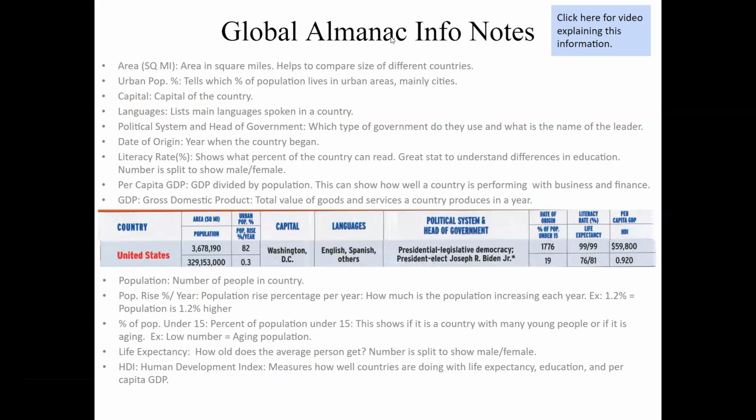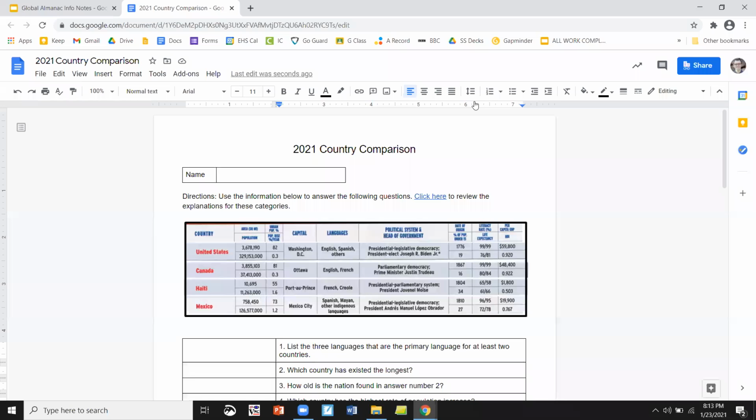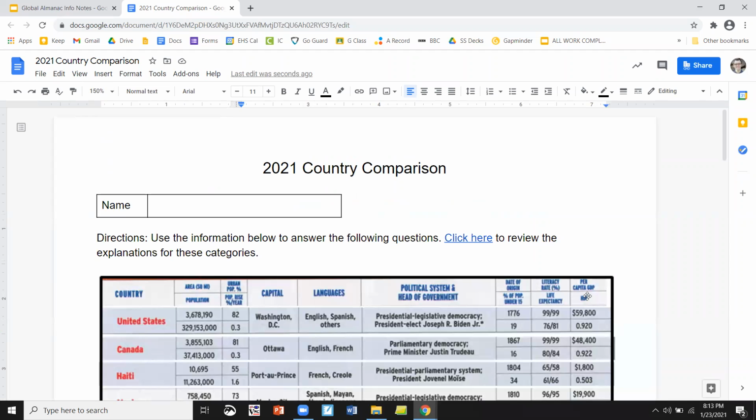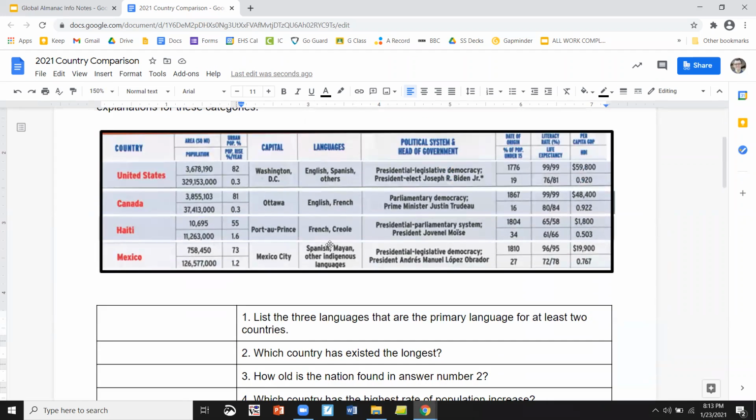Okay. Now let's move over and I'm going to show you the worksheet that you're going to be doing with this in just a second. Okay, so I moved forward to the worksheet that you have to work on. I'm going to click this little arrow and make it a little bigger for you to see. Good. So you'll be using this information to answer the questions. So I'll just run through them real quick. Number one, list the 3 languages that are the primary language for at least 2 countries. So look here and figure out, okay, which languages do I see at least twice between these 4 countries? Number 2, which country existed the longest? Obviously, look at your date of origin, which should be the top of each year. Number 3, how old is the nation found in answer number 2? So whatever one's the oldest, figure out how many years it's been around.